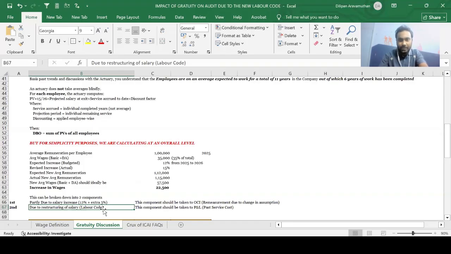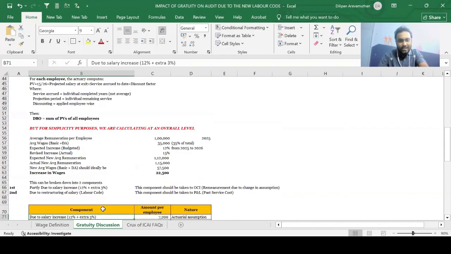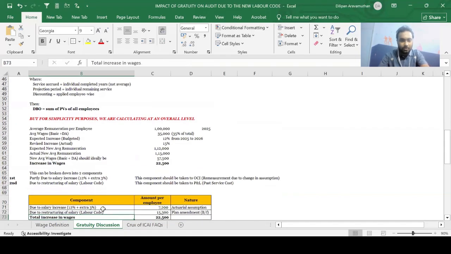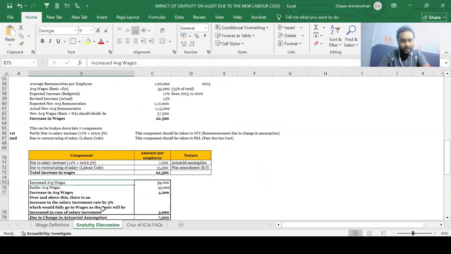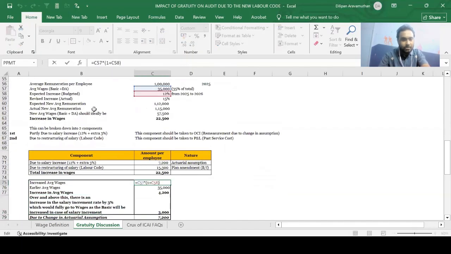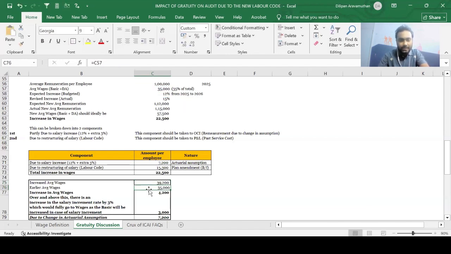So we now need to break this 22,500 into two components, basically the past service cost component and the OCI component. First, let's compute the past service cost component. The increased average wages: ideally, my average wages should have increased by 35,000 plus 12%. Assuming the salary escalation actually happened at 12%, it would have been 39,200, and the earlier wages were 35,000. So there is an increase to the extent of 4,200. This should go to OCI for sure.